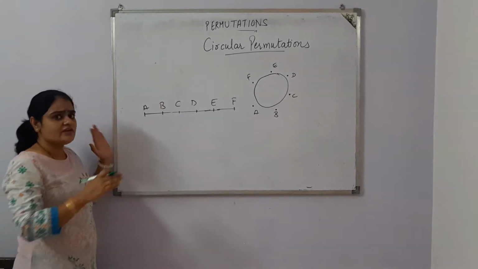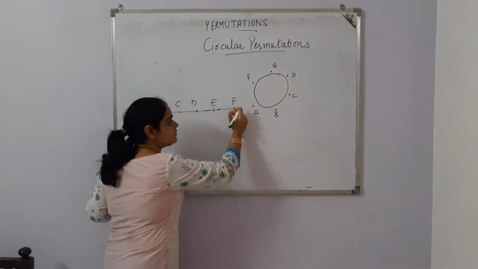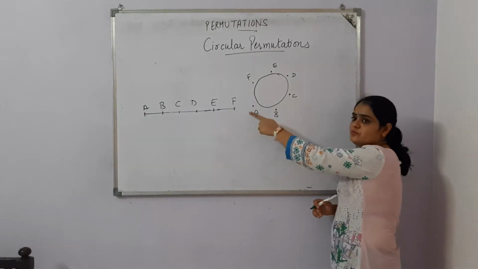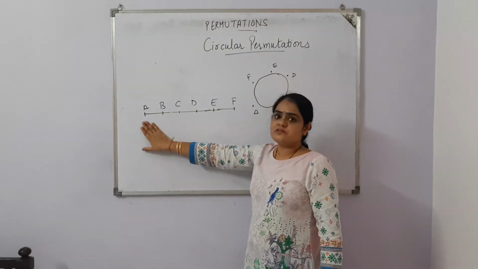And in reverse order, if we are watching the row from this side, then F is the very first person and A is sitting at the very last position.